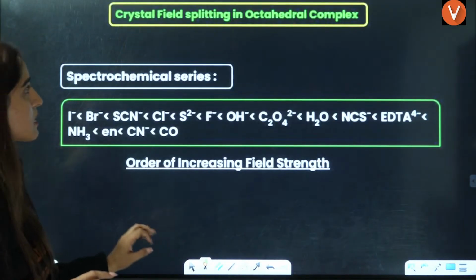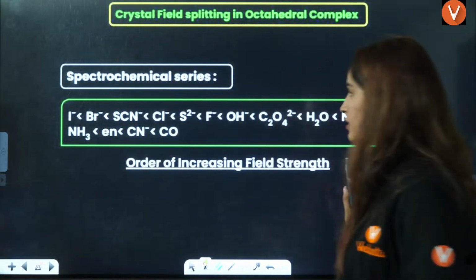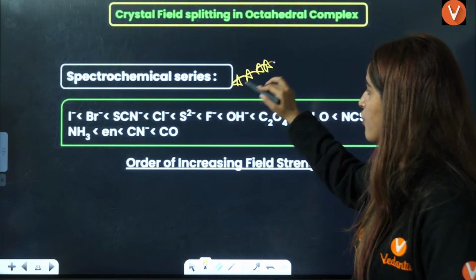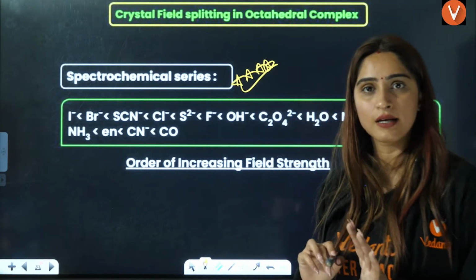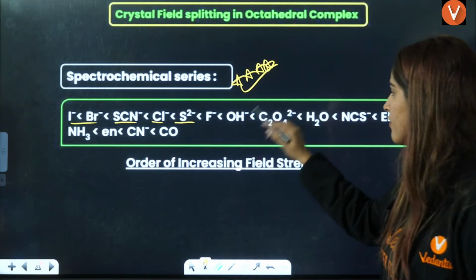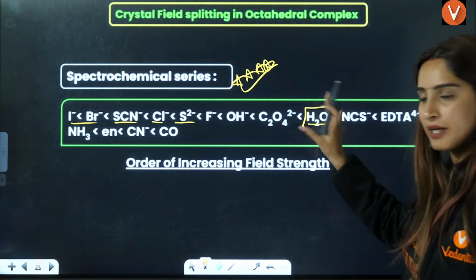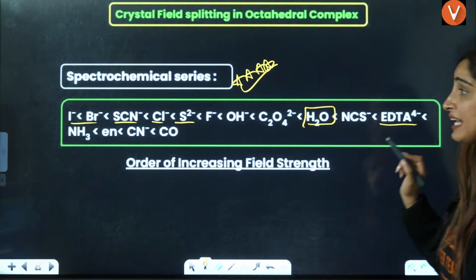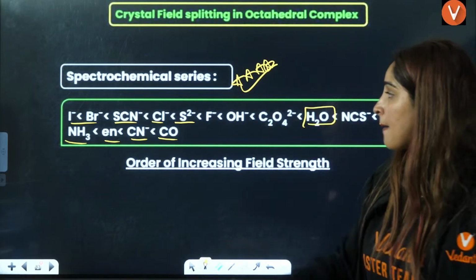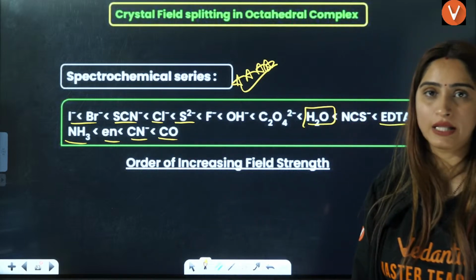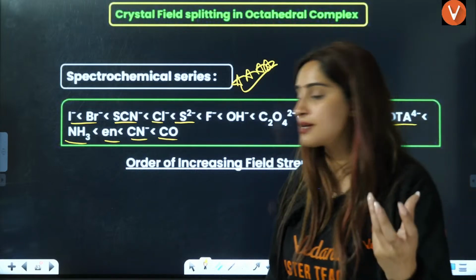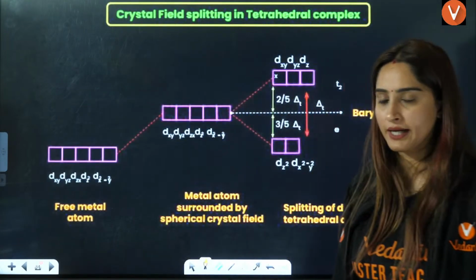Next is CFSE in octahedral, because we have strong field, weak field. So this is the spectrochemical series from where the questions are directly asked. Right, directly they will ask you this. First you have halogens, SCN, Cl, S2 negative, and here water is in between. Then you have NCS, EDTA, NH3, ethylenediamine, CN and CO. This is the maximum, having the high strength. This is the spectrochemical series, the order of crystal field splitting.